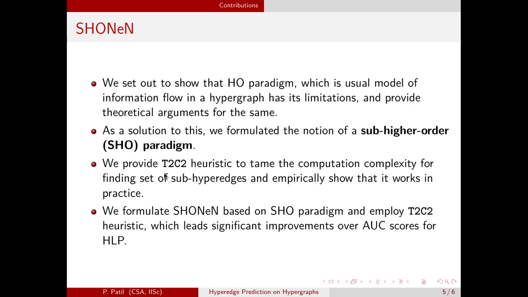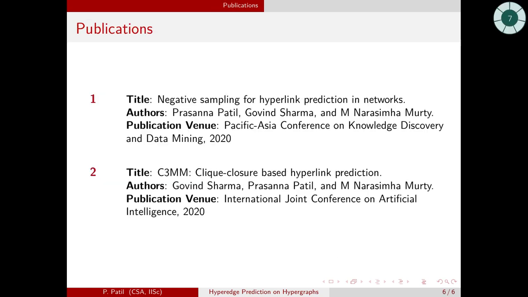We also provide a T2C2 heuristic to tame the computational complexity of finding the sub-hyperedges for this SHO paradigm, and we derive a Shonen neural network which uses the SHO paradigm for the task of hyperedge prediction and leads to significant improvement in AUC scores for the HLP algorithm.